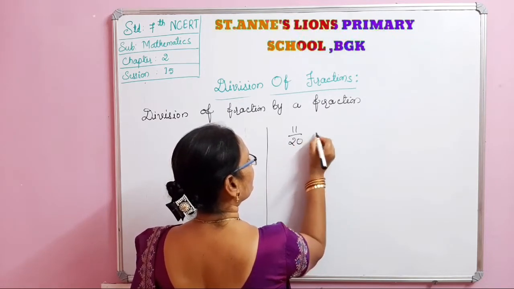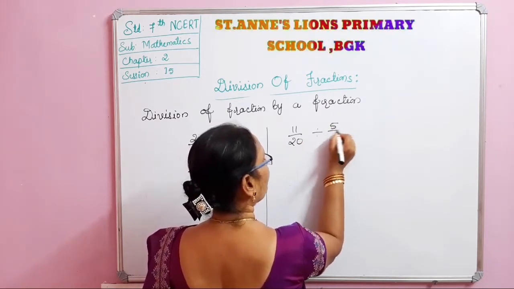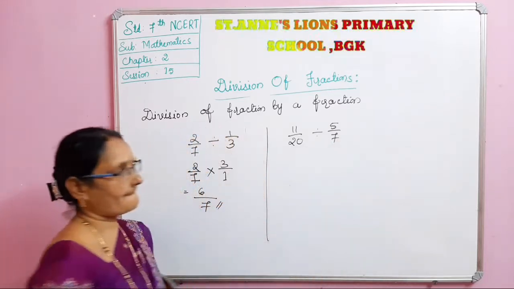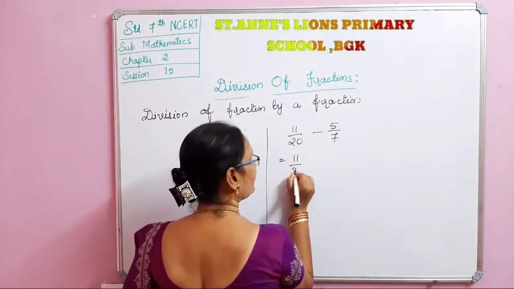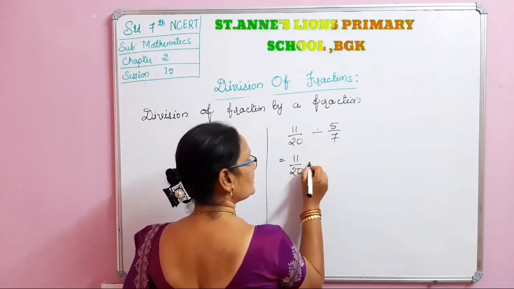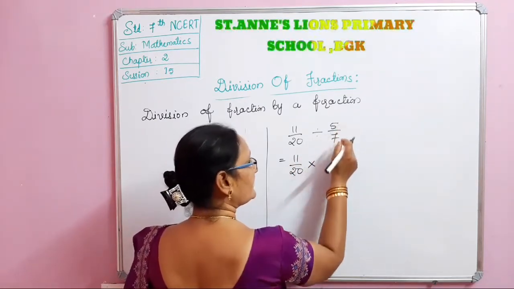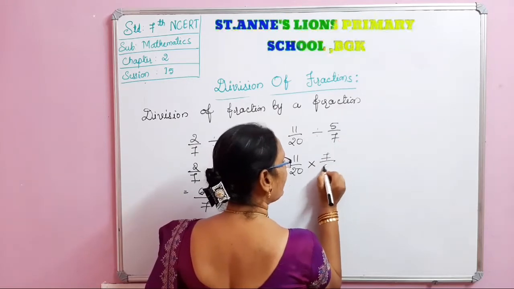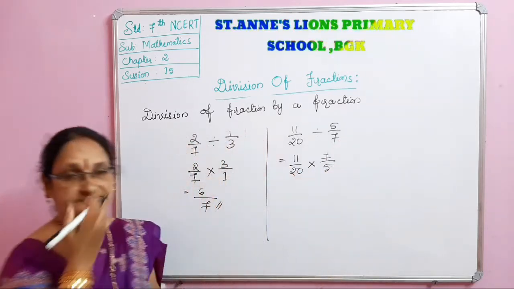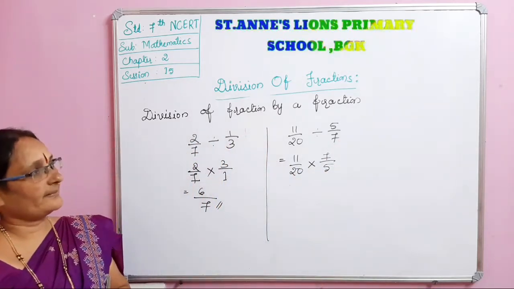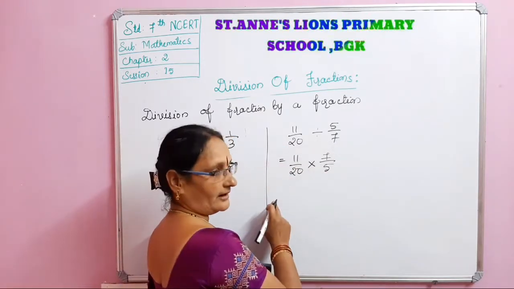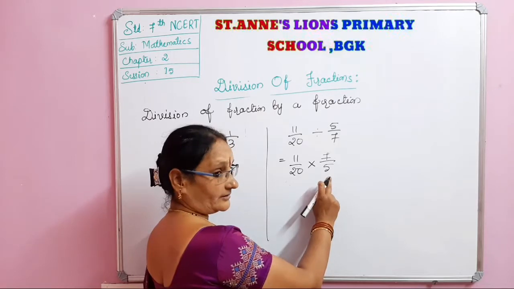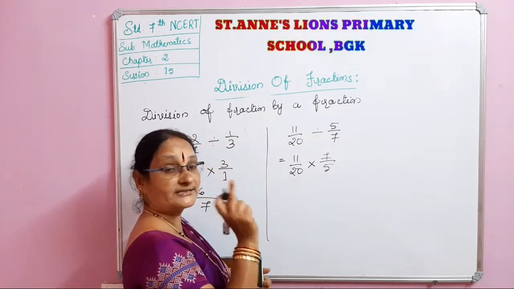by 20 divided by 5 by 7. Now the division changes into multiplication, and 5 by 7 changes into 7 by 5, the reciprocal. No cancellation is possible. 2 and 5 are there, but sidewise there is no cancellation.